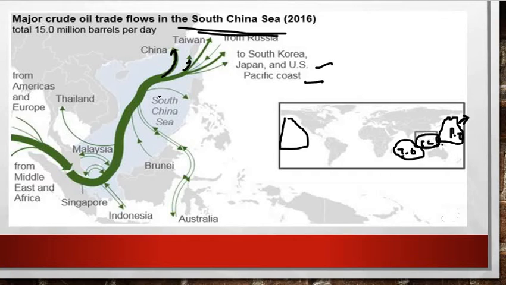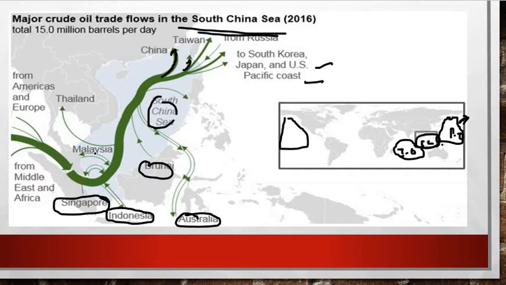Next, here is your South China Sea, Brunei, Australia, Indonesia, Singapore, Malaysia, Thailand, right? Yes friends, so these are all important, so please make a note of this. Okay friends, we will move further.